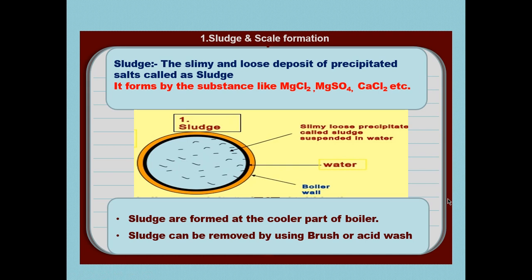Sludge is formed mainly at the cooler part of the boiler, and sludge can be removed easily by using a brush or acid wash because it is very loose and slimy. It is not adhered, and that's why we can easily remove it from the boiler. But it also causes many problems to the boiler if sludge is present in the water.